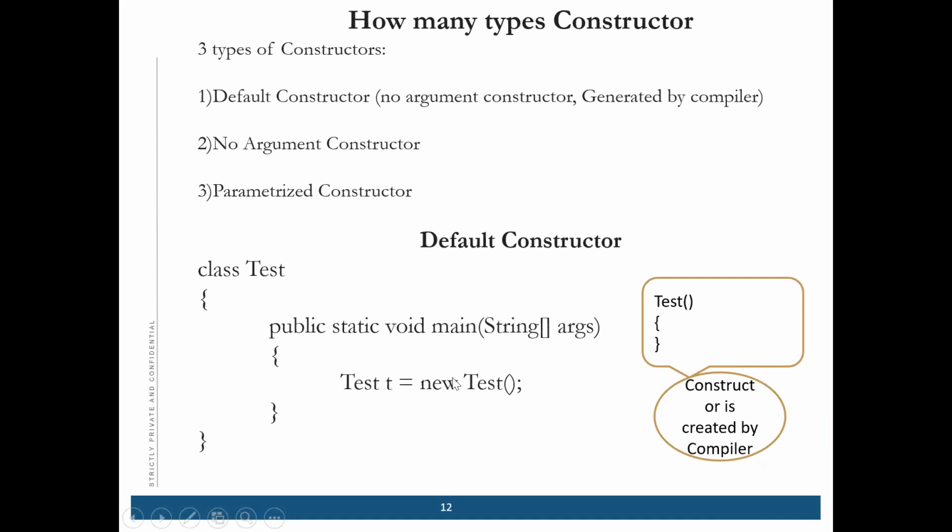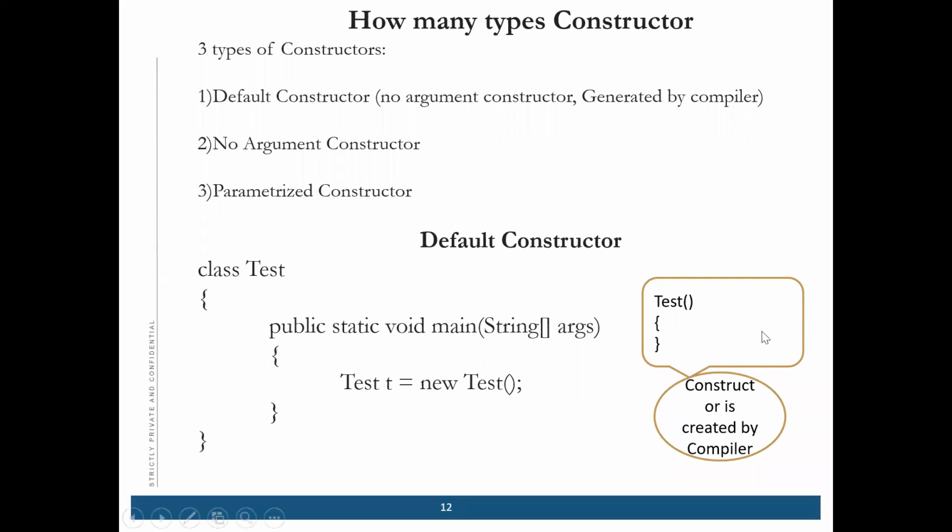Whenever we are creating an instance of an object, there is a constructor which we write. I told you, right? When we were creating an object, this is a constructor, and this constructor is created by the compiler. This is called the default constructor.